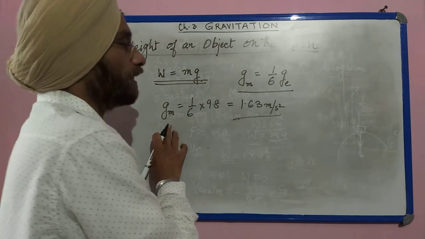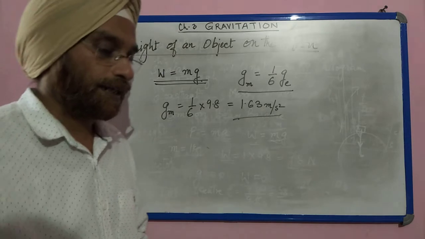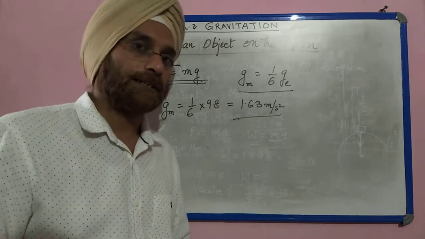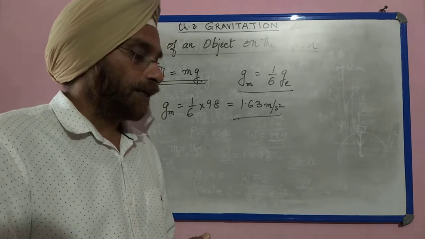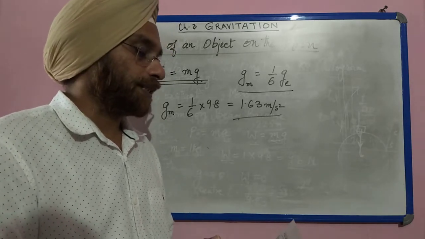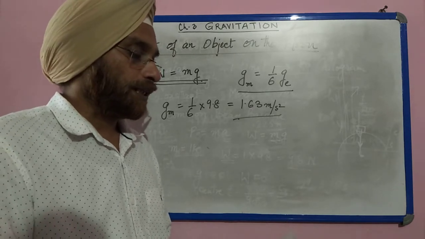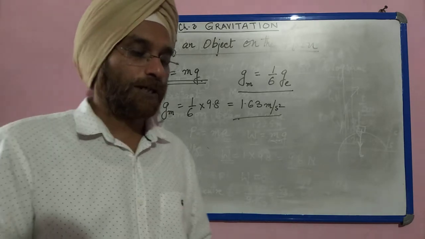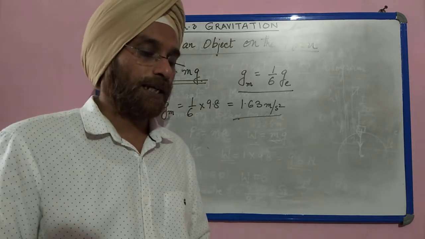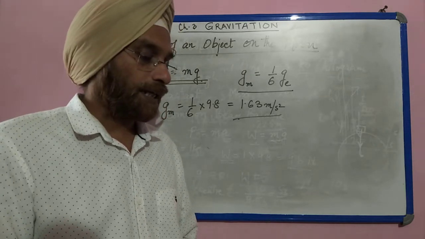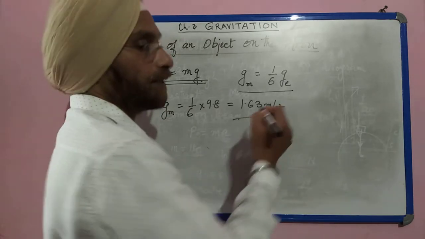So gravitational acceleration on moon is 1.63, and we have already done this portion in the 14th lecture. You can see the 14th lecture. There is a question I have given you in the assignment. Calculate the value of acceleration due to gravity on the surface of the moon, that is mass of moon is equal to 7.4 into 10 to the power 22 kg, and radius of the moon is 1740 kilometer, and gravitational acceleration comes out to be 1.63 meter per second square.